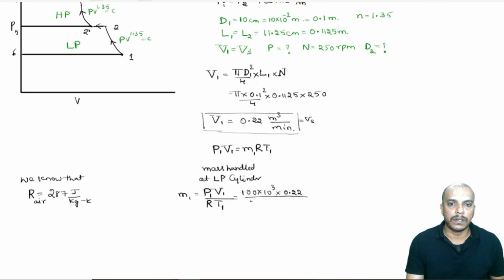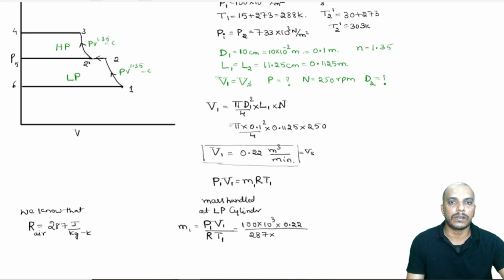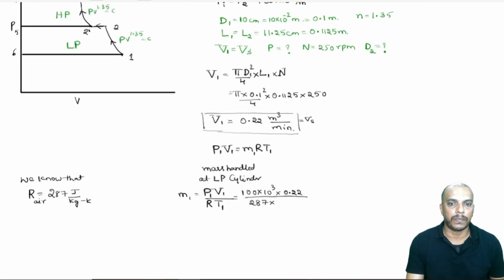So, R value I will substitute as 287 and temperature T1 is also given to us, 288. Now, let us check which unit we will get. Pressure is in Newton per meter square, volume is substituted in meter cube per minute, and R was in joule per kg Kelvin and temperature was Kelvin.